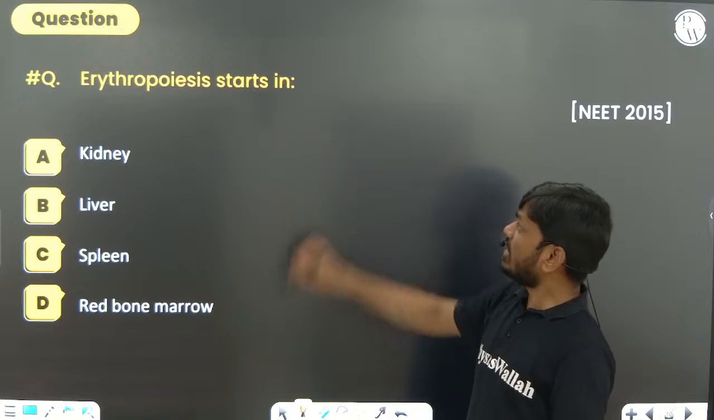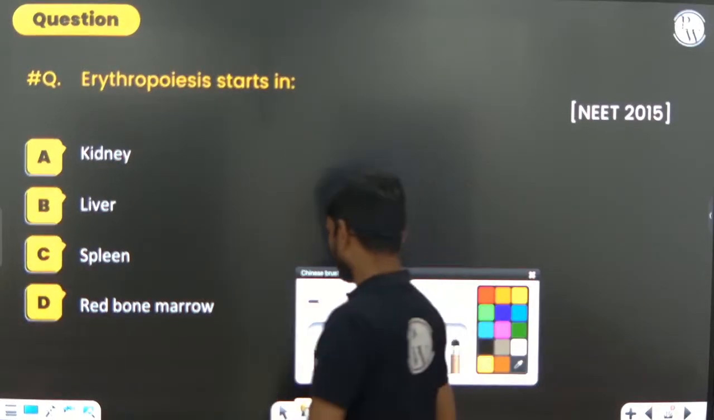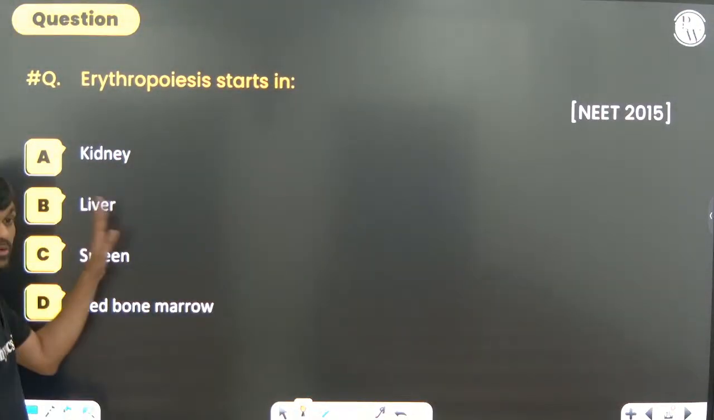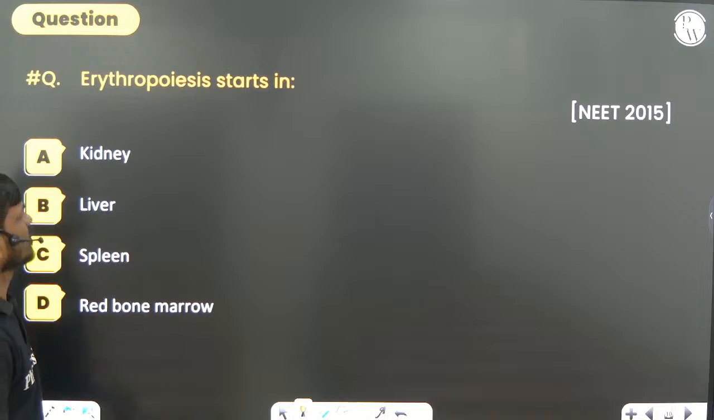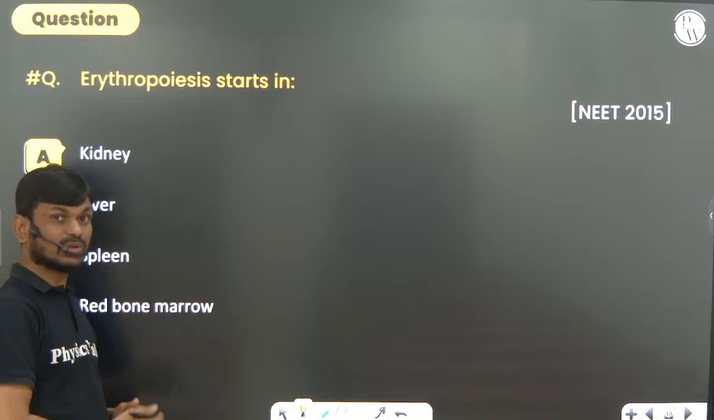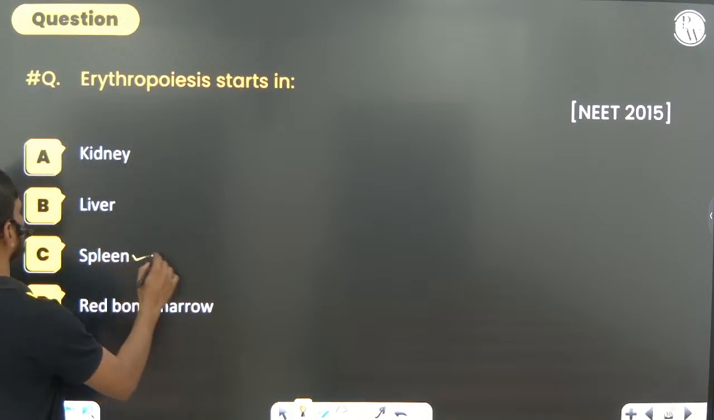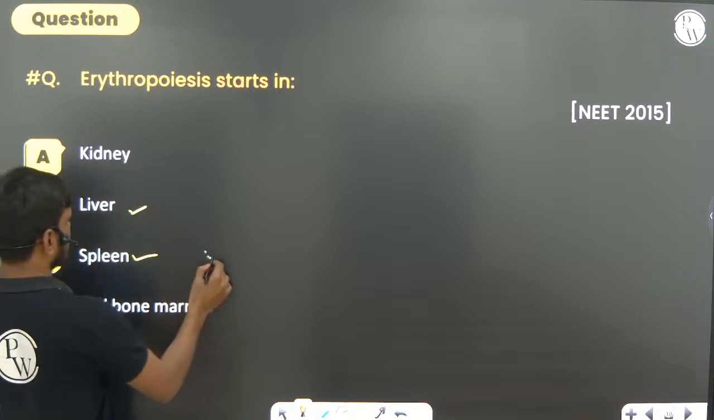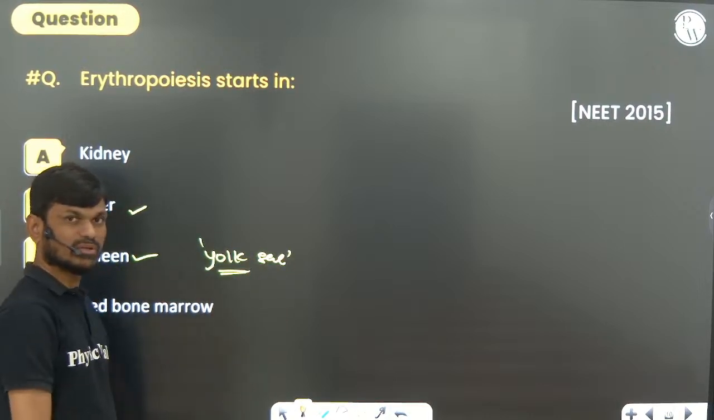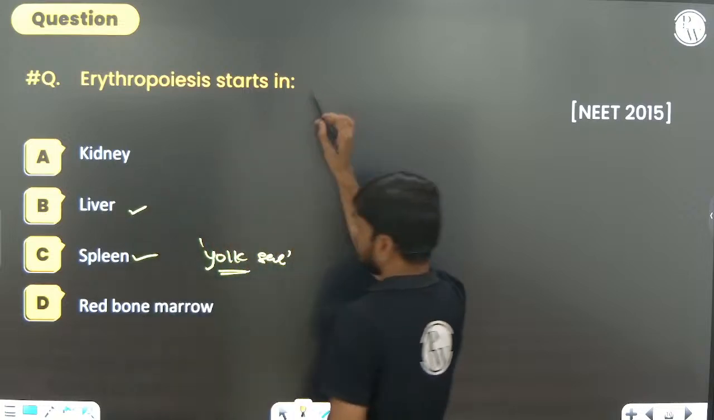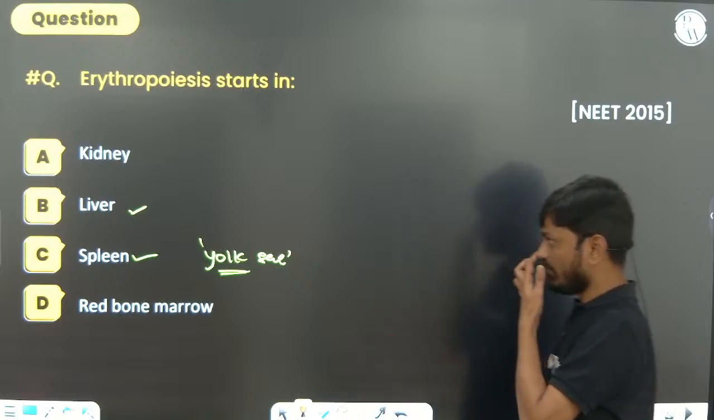Erythropoiesis starts in. This is a tricky question. I told you erythropoiesis takes place in liver, spleen, red bone marrow, kidney. They are asking at which stage erythropoiesis starts: in the embryonic stage, erythropoiesis starts in spleen, liver, and I also told you the yolk sac. The yolk sac also helps in production of WBC. So during the early embryonic stage: liver and yolk sac.